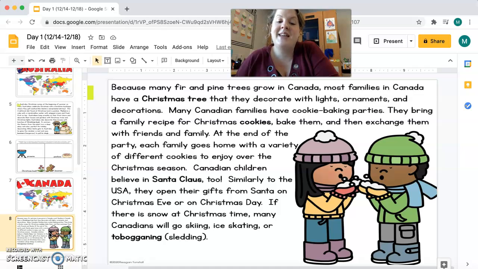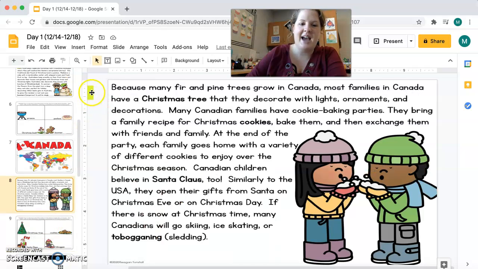similarly to the USA, which is us. They open their gifts from Santa on Christmas Eve or on Christmas Day. If there is snow at Christmas time, many Canadians will go skiing, ice skating, or tobogganing, which is sledding.